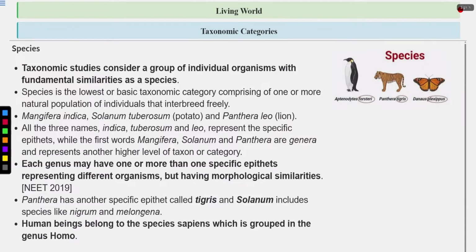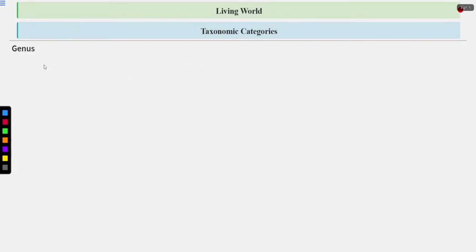Human beings belong to the species sapiens, which is grouped in the genus Homo. What is the scientific name of humans? It is Homo sapiens. Clear? And the genus name is Homo. Scientific name thus for human beings is written as Homo sapiens. Sapiens is a species. Let's talk about the genus.